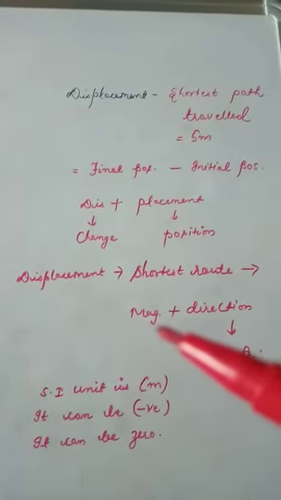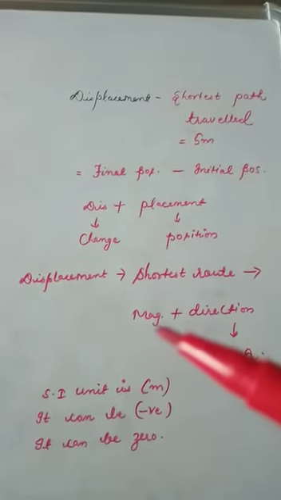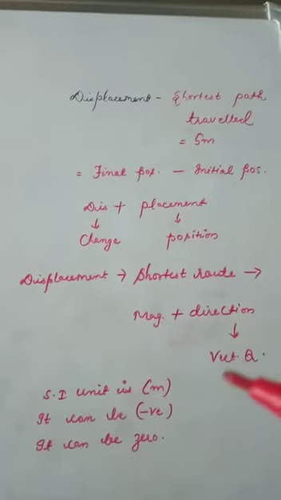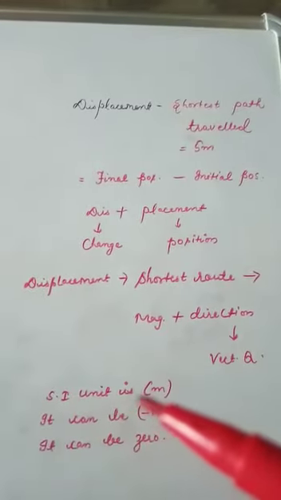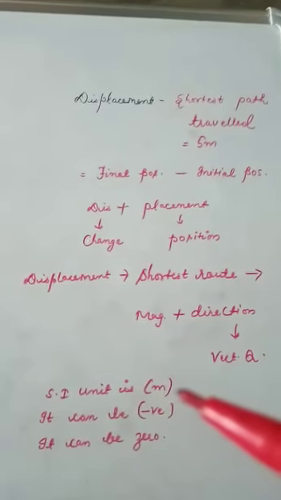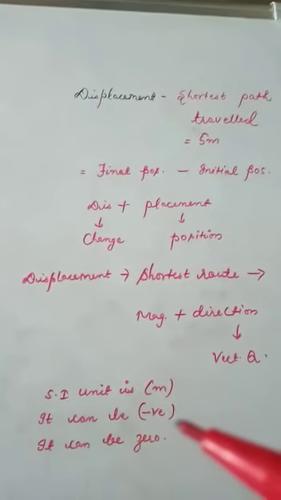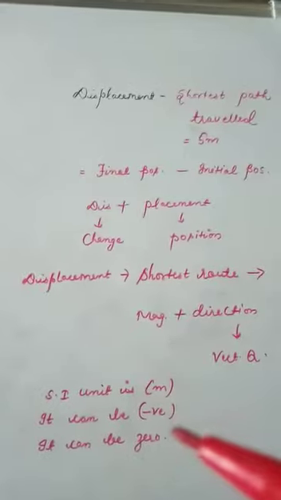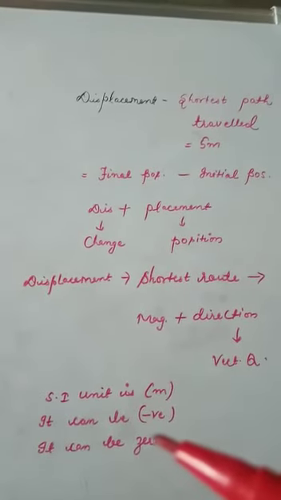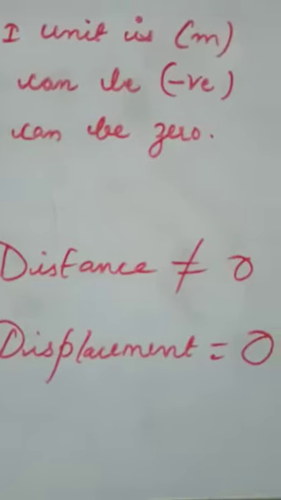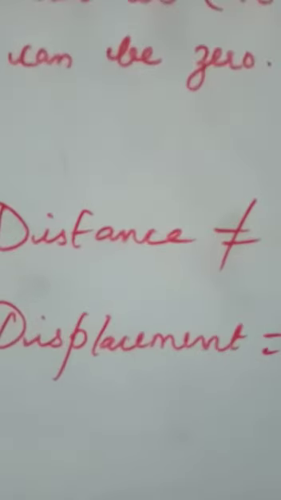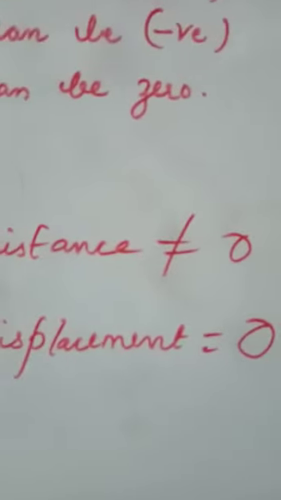Therefore, when a physical quantity comprises magnitude and direction, it becomes a vector. The SI unit of displacement is meter. It can be negative also. Therefore, since displacement can be negative, it can be 0. So, in our next video, we will understand why distance can never be 0 and displacement can be 0. Thank you.